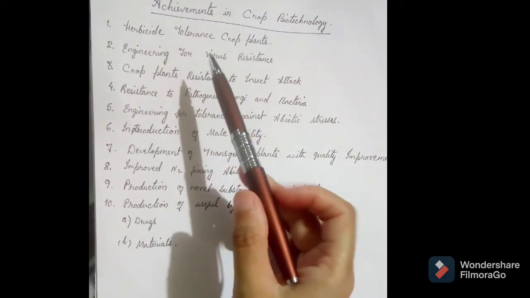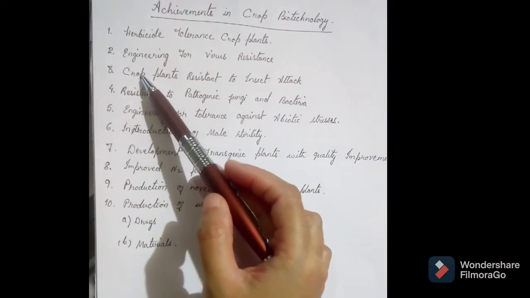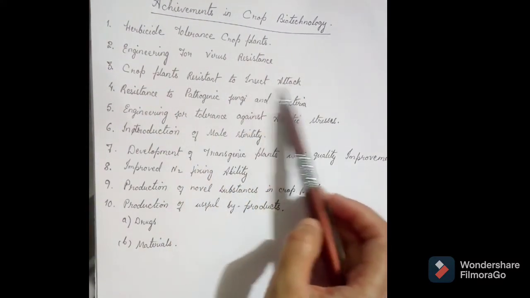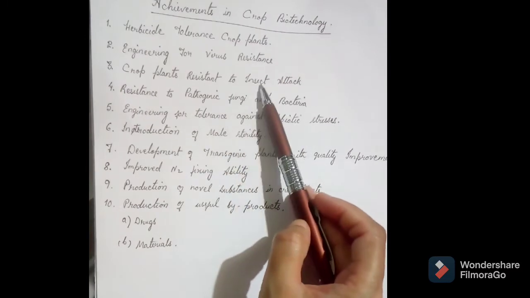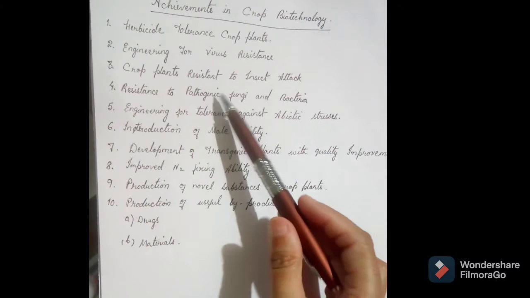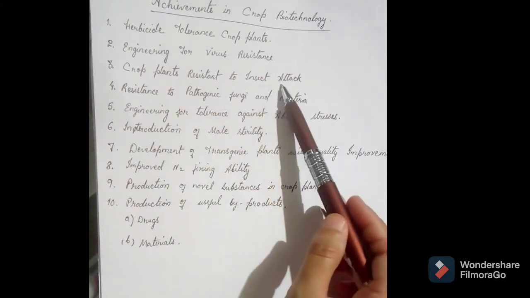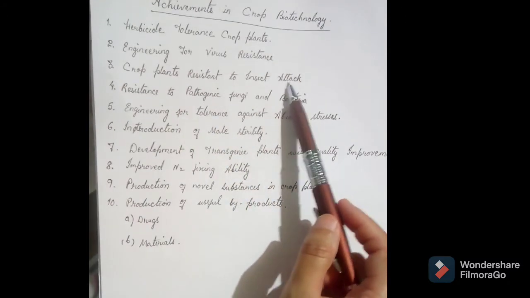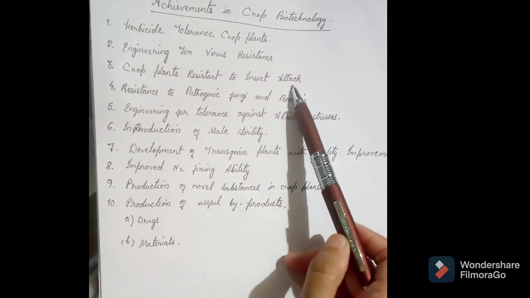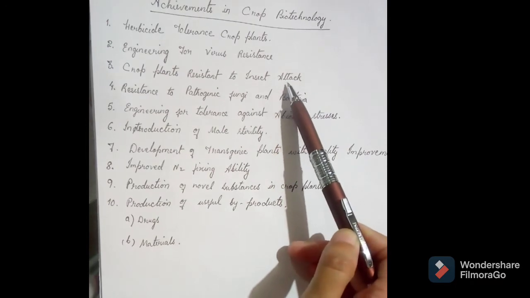So now I'm going to talk about our next major achievement, which is also mentioned in your syllabus: resistance to insect attack. Crop plants which are resistant to insect attack have been successfully produced. One of the major examples is BT cotton. So let us talk about this.